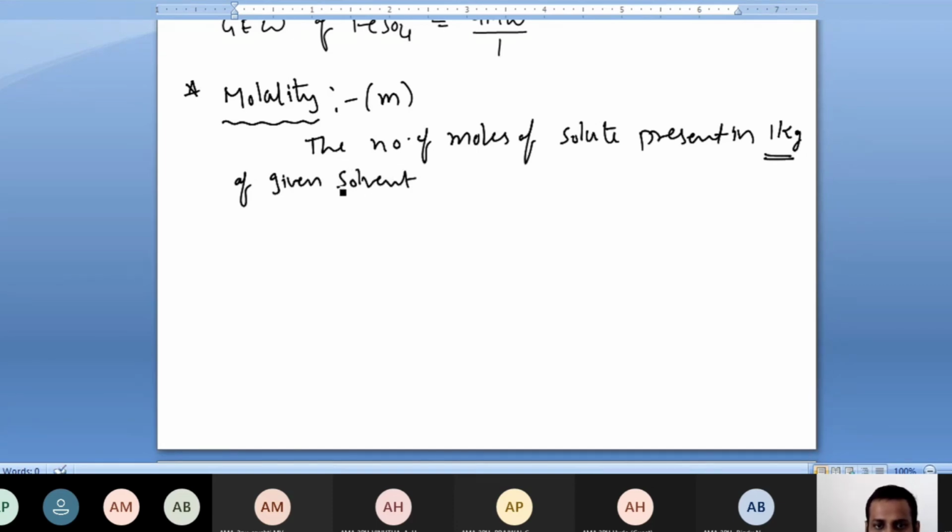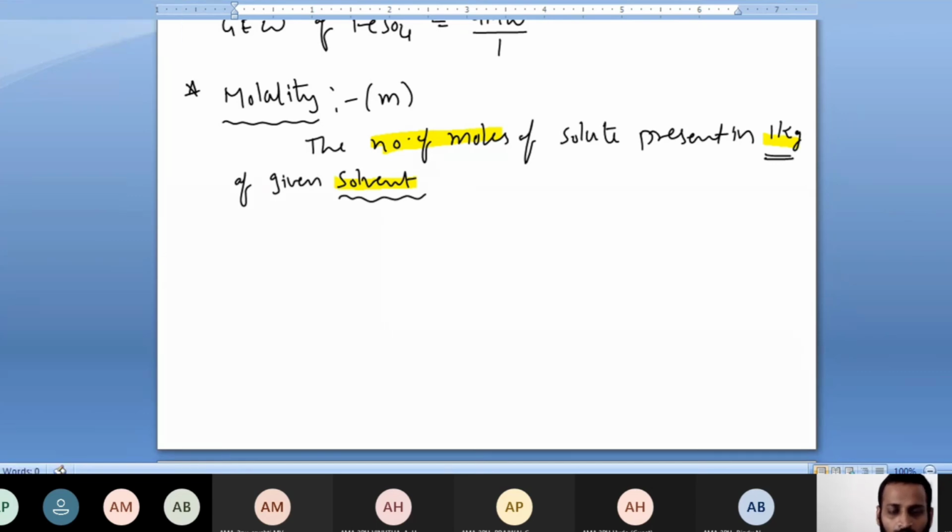This is the big difference between molality and molarity. The number of moles of solute present in 1 kg of a given solvent is called molality, you can say.